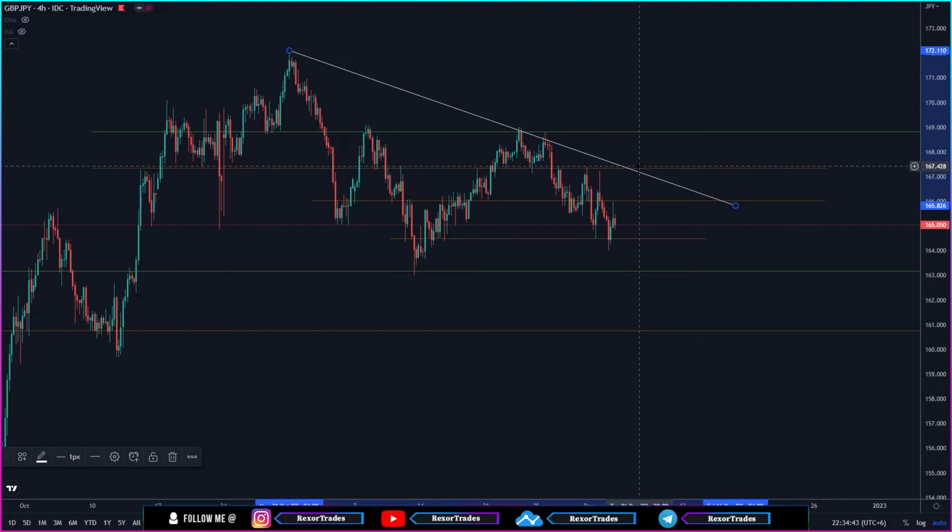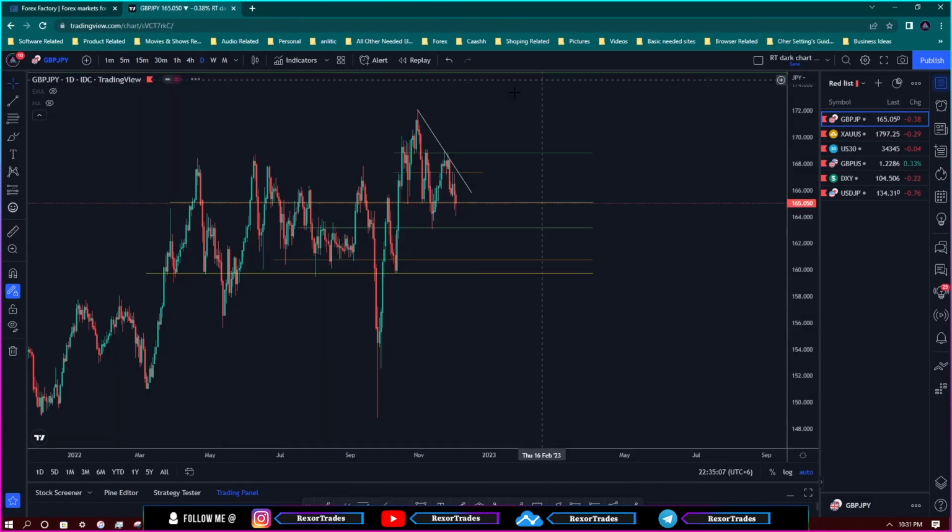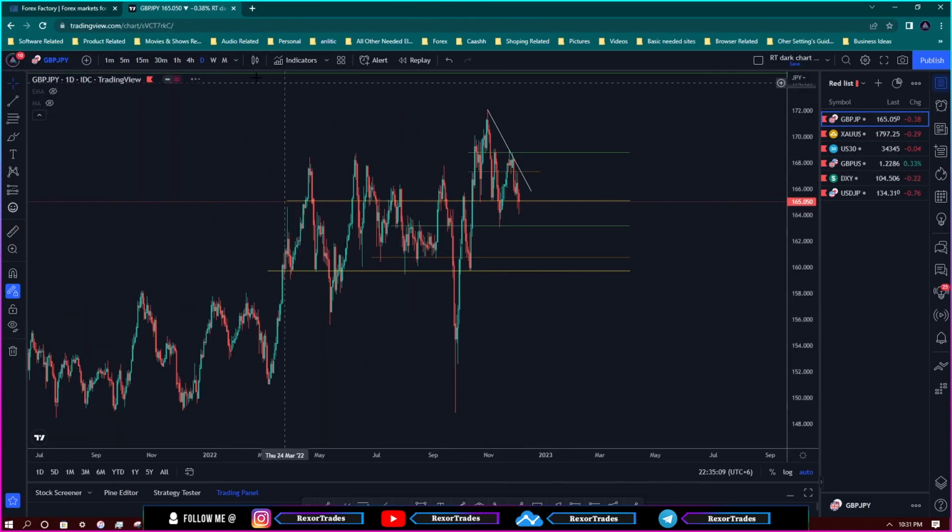And if you see GBPJPY continuing to push up, making a breakout of this downtrend line and making a break and close above this key level as well, then we can start to look for trades on the long side. Similarly, the way we look for trades on the short side over here, the same way we can start to look for trades on the long side in hopes of GBPJPY continuing with further bullish momentum to create a new higher high, and come all the way to either retest this high over here,